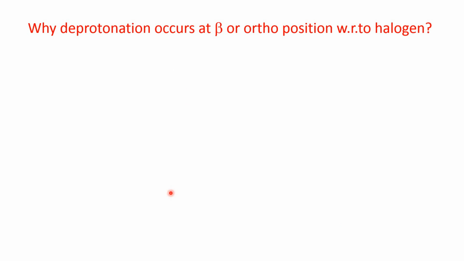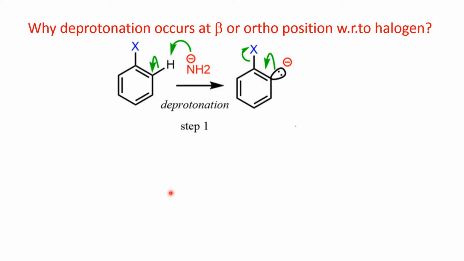Now, why does the deprotonation occur at the beta or ortho position with respect to the halogen? This is the question. See here, this leaving group or this halogen attracts this carbon-halogen electron pair by strong minus I effect. Okay, and then this minus I effect is transmitted through the chain. So this carbon atom also acquires a positive charge, more positive compared to others.